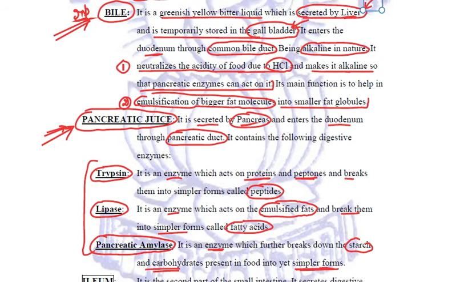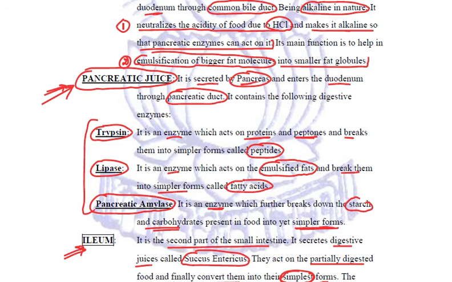The pancreas is the second largest gland of our body, and the juice reaches the duodenum through the pancreatic duct. Three secretions are present in pancreatic juice. One is trypsin, an enzyme which will further break down proteins and peptones into peptides. Lipase will act on the emulsified fats and convert them into simpler forms called fatty acids. Pancreatic amylase will act on starch and carbohydrates, already broken down into maltose sugar, into further simpler forms, fructose and sucrose.